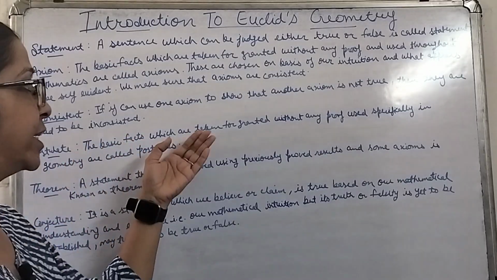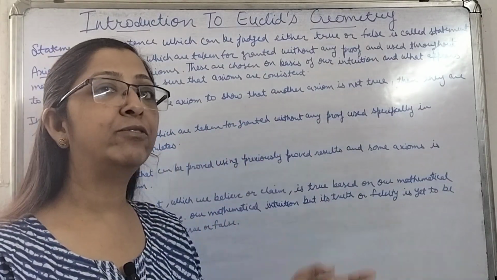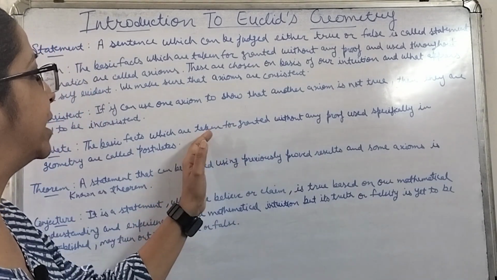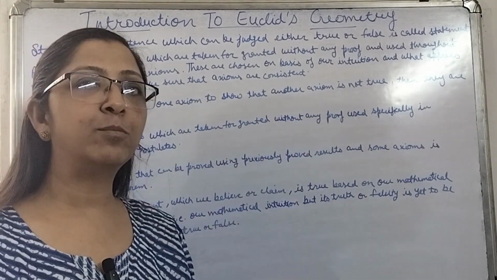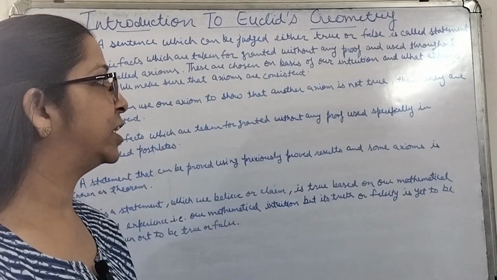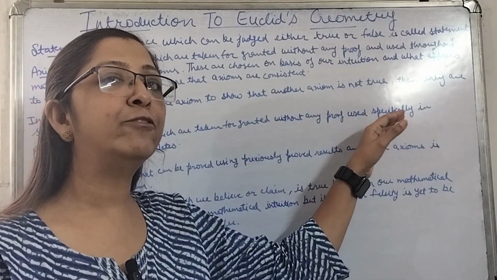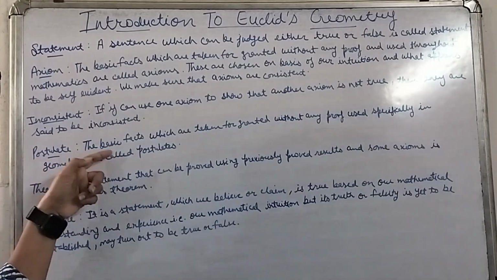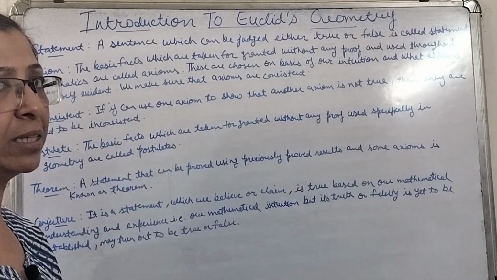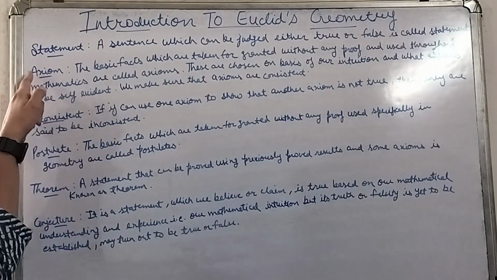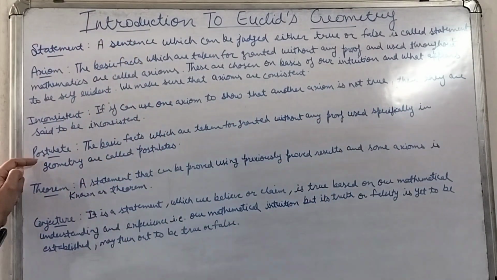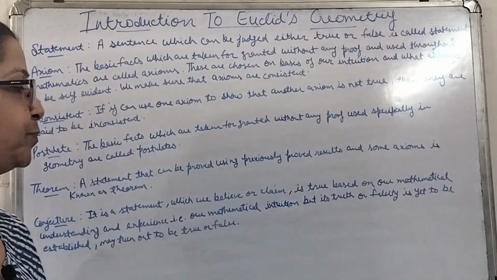That means basic facts which we are taking for granted without any proof. We are not proving them; we take it for granted that these statements will be true in each and every condition, but specifically for geometry. In that case it is known as a postulate. And if it is general for any mathematical statement, then it will be an axiom, but if it is for geometry, then it is known as a postulate.